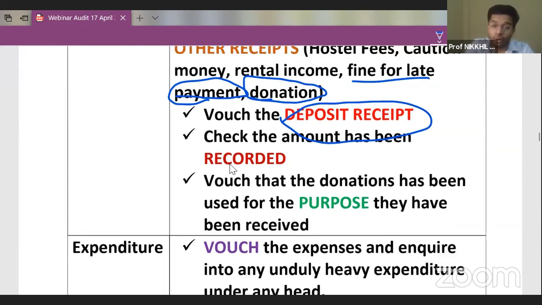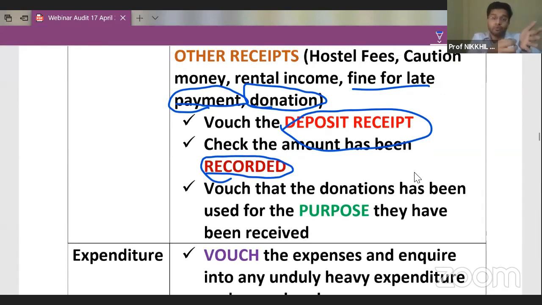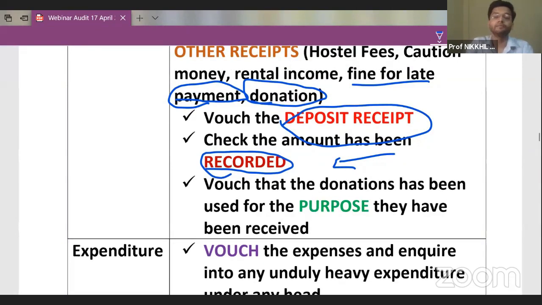So recording of the amount should be an important element, that it is recorded in the books of accounts properly, because it should not so happen that a donation has been received and in the books of accounts it is written that student fee is received. It should not happen that hostel fees is received, but the entry made in the income statement is that student fees is received. So recording has to be proper, which means classification of this income should be proper in the books of accounts along with the P&L account and the balance sheet, etc.